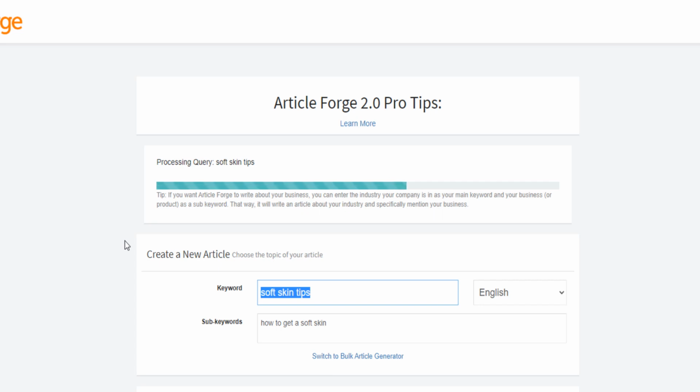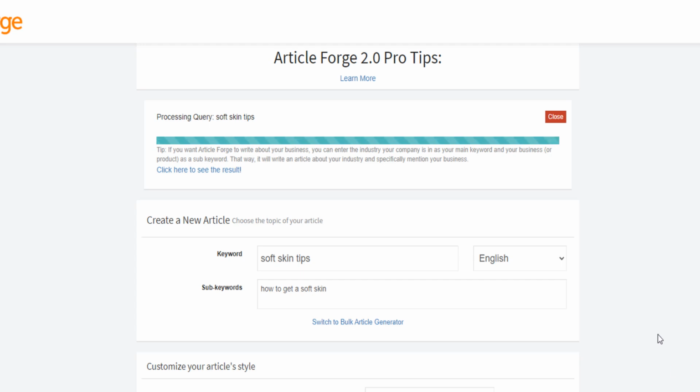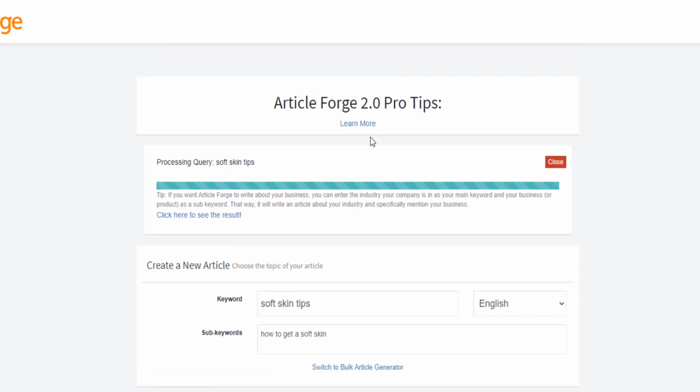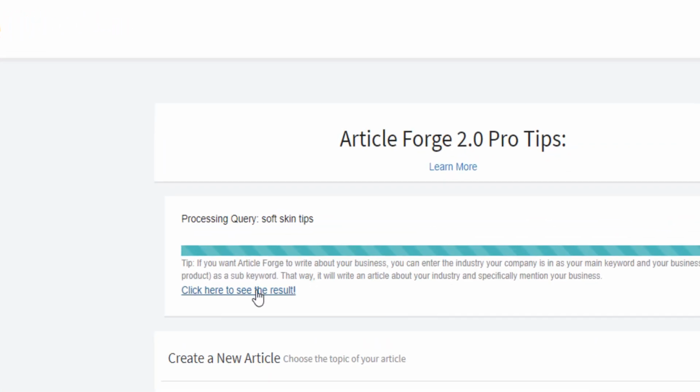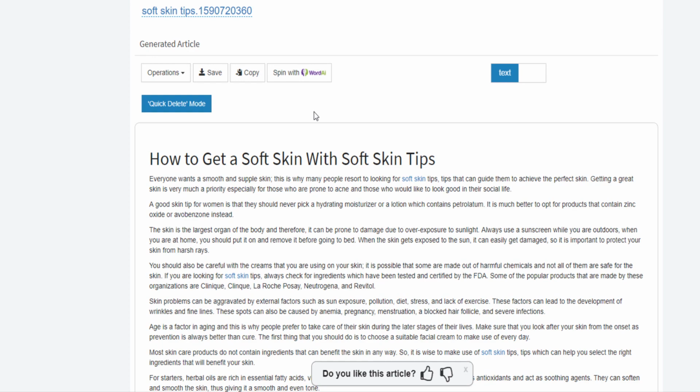Now, as it finishes writing, let me just log in on my WordPress website so you see how Article Forge will go and publish the blog post without me having to do anything. It takes about a minute and a half for the article to get finished, or to be written automatically by powerful artificial intelligence brains without you having to struggle too much. So if I click now to see the result, let's see what it says.